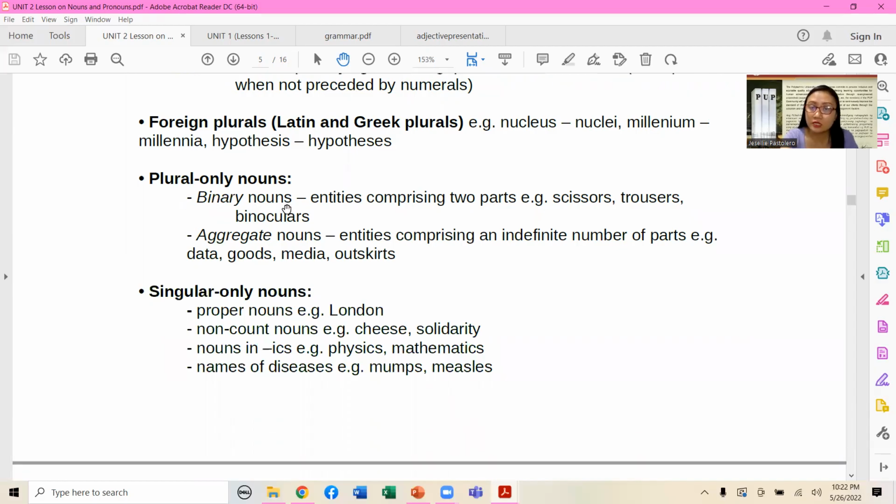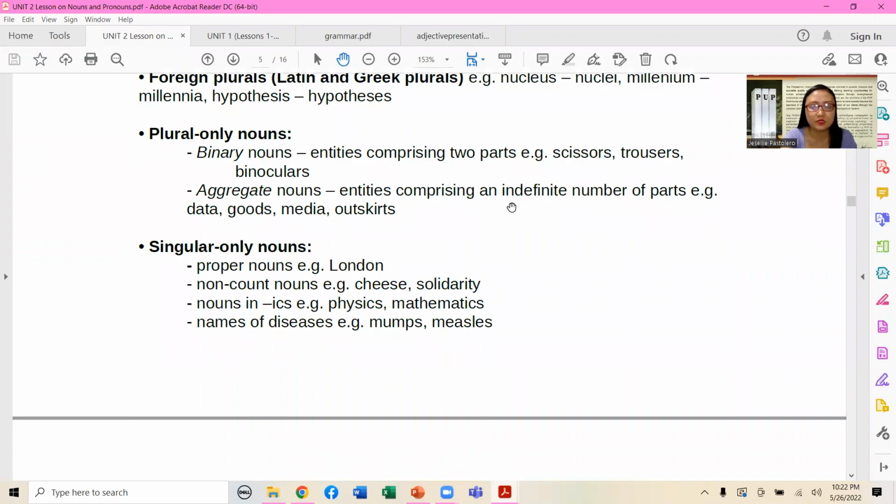We have binary nouns, entities comprising two parts. Examples given: scissors, trousers, binoculars. Aggregate nouns are entities that comprise an indefinite number of parts, example given: data, goods, media, and outskirts. So the term for that is aggregate noun, okay?